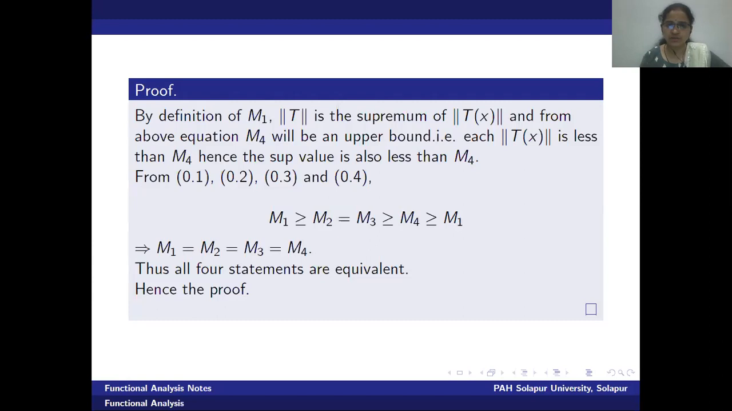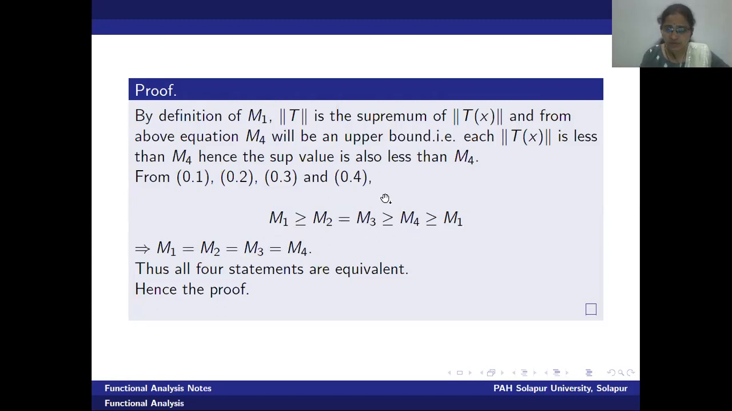m2 equals to m3 already we have. Now let us prove m3 equals to m4. How can I prove m3 equals to m4? m1 equal to m2, m1 greater equal by m2 equal to m3 greater equal by m4 greater equal by m1. Now m3 is greater equal by m4, m4 is greater equal by m1. Let me repeat, m3 greater equal by m4, but m4 greater equal by m1, but m1 we have already proved equal to m2 equal to m3.